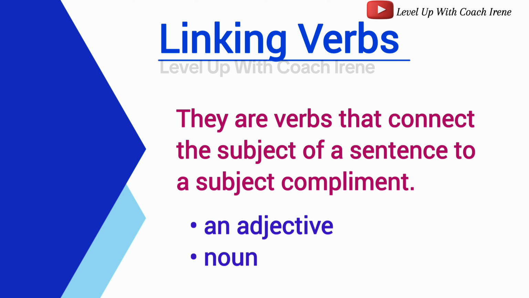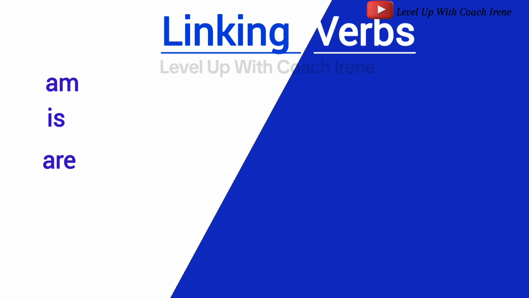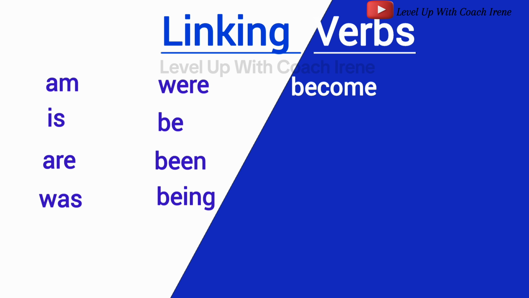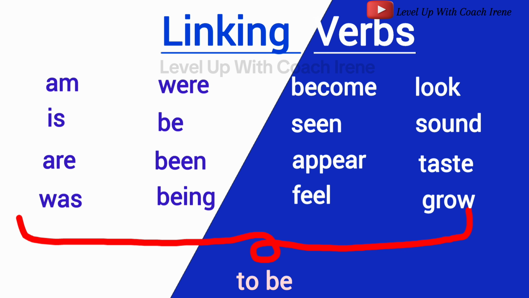Here are 16 common linking verbs: am, is, are, was, were, be, been, being, become, seem, appear, feel, look, sound, taste, grow. These verbs are also called to be.